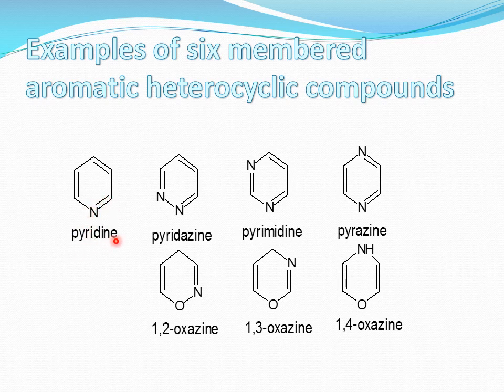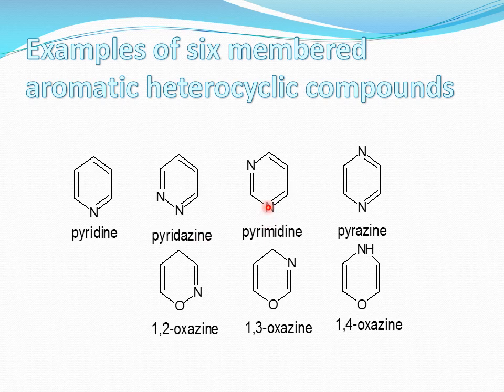That is the simplest, pyridine. It is aromatic in nature. Now the next one, six-membered but with two heteroatoms, both nitrogen, present at 1 and 2 positions, and the name of this compound is pyridazine.